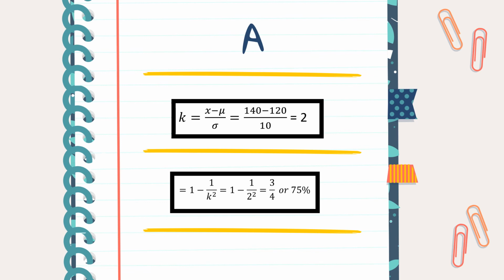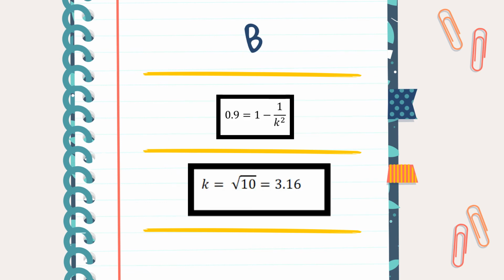So k is equal to 140 minus 120 over 10 is equal to 2. Using Chebyshev's theorem with k equal to 2, 1 minus 1 over 2 squared is equal to 3/4 or 75%. It shows that at least 75% of the days will have total production in this interval. To find k, we must set 0.9 equals 1 minus 1 over k squared and solve for k. The value of k will be 3.16.